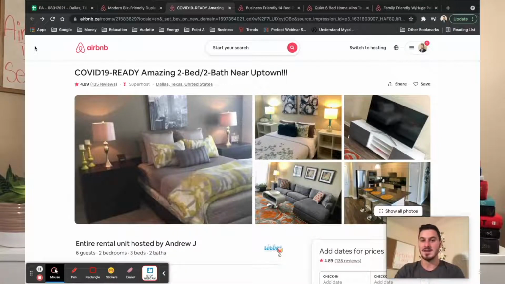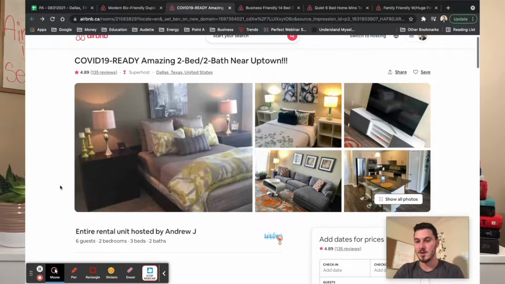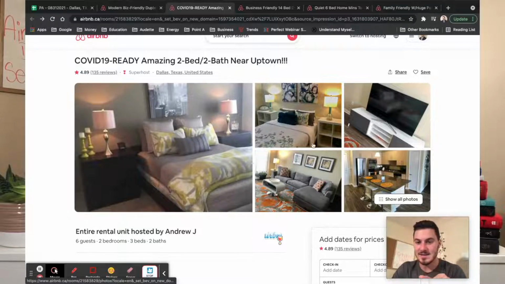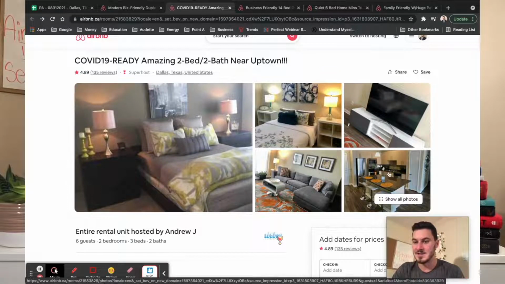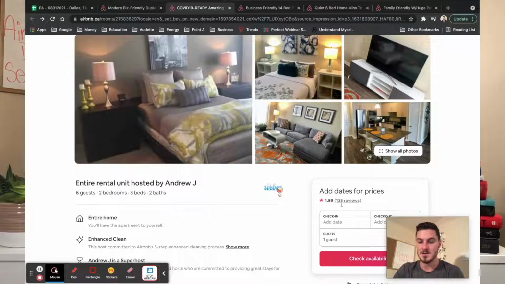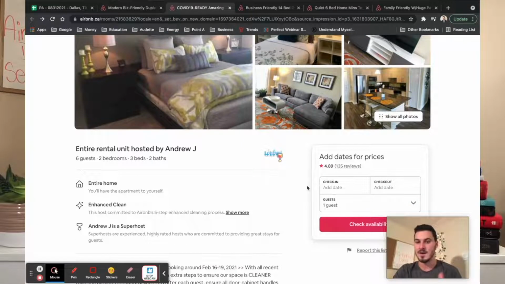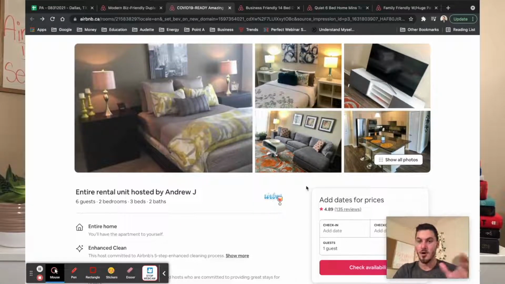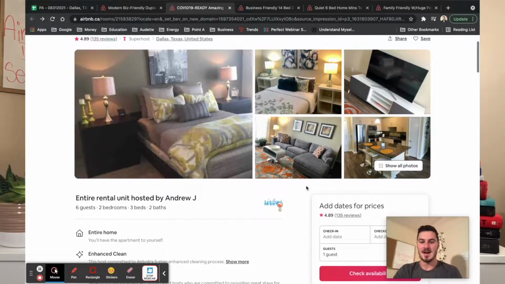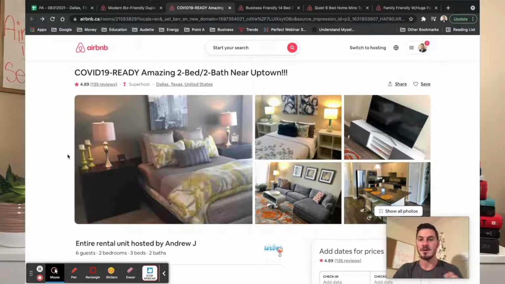A little fun note here is that this is actually the type of home that I look for when I go and rent on Airbnb, because they're always priced significantly lower than everybody else. I can see by looking at these photos that this is a pretty decent place. You got a good kitchen, you got a decent couch, the home seemed to be made well, and this person's a super host, and they've got 135 reviews. In my head, I go, this person's probably a good host, but they're making significantly less money than everybody else, which means that their nightly rates are going to be a lot lower, but they still have a good product, a good home, good listing, right? That's a little side note for you, a quick way to save some money if you're going on Airbnb and booking things out.